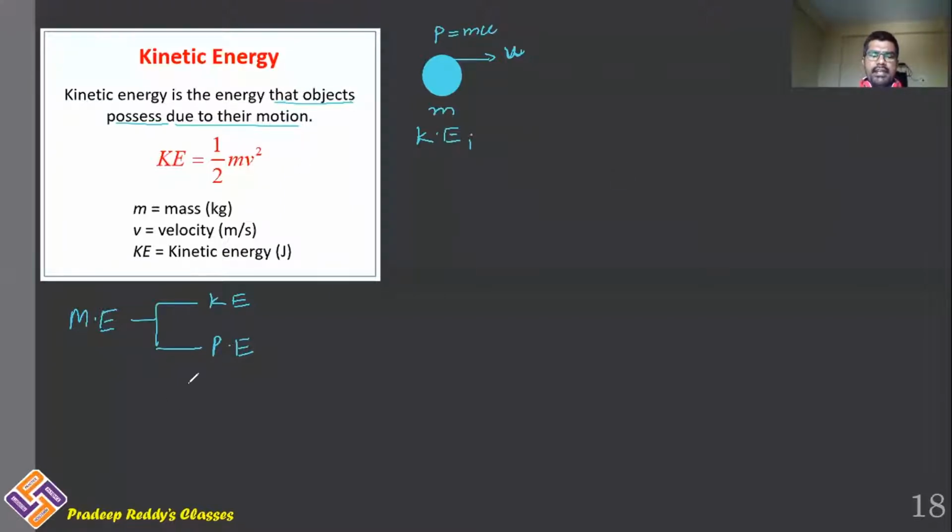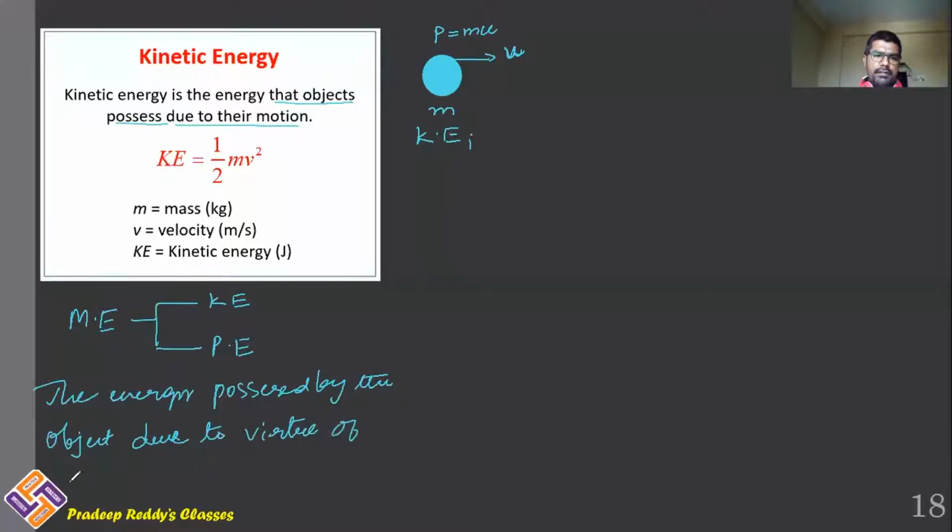Kinetic energy is defined as the energy possessed by the object by virtue of its motion.